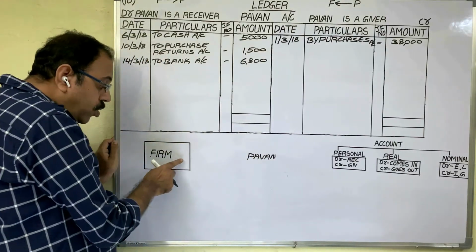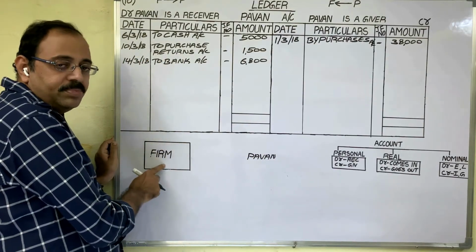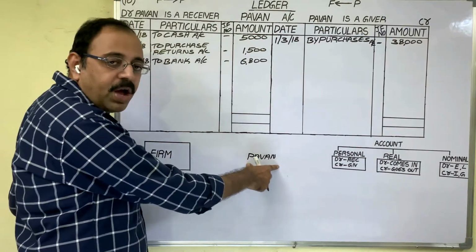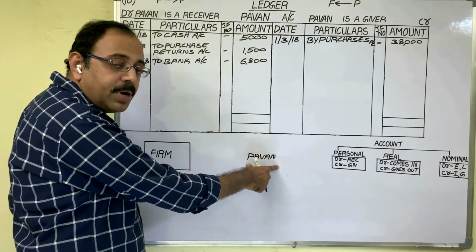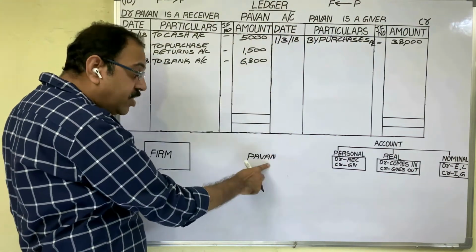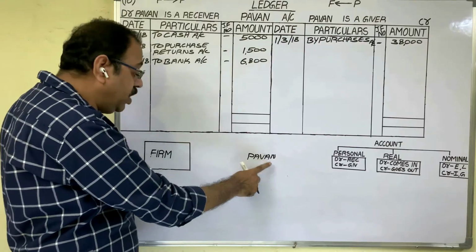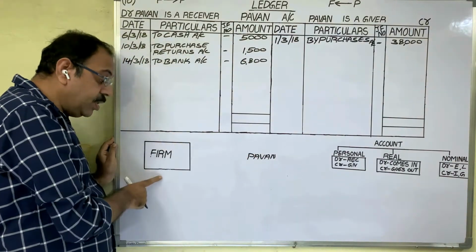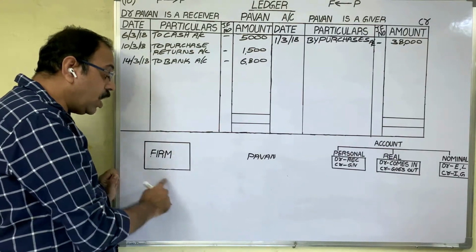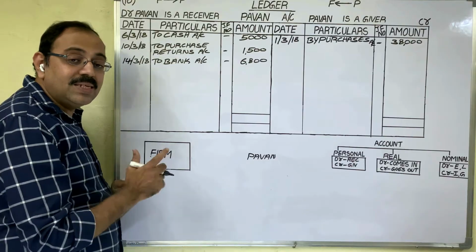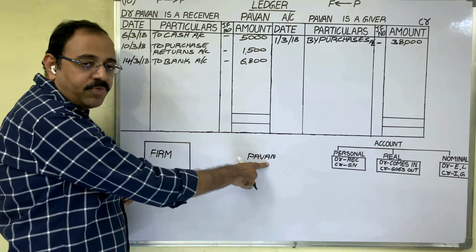On the 20th, the transaction is discount allowed by Pawan, 500 rupees. Pawan is allowing discount to the firm, which means this transaction is given from Pawan's point of view. But remember, we are not preparing this Pawan account in Pawan's books. We are the accountant of the firm. We are preparing Pawan's account in the firm's books. We should think of all transactions from the firm's point of view.